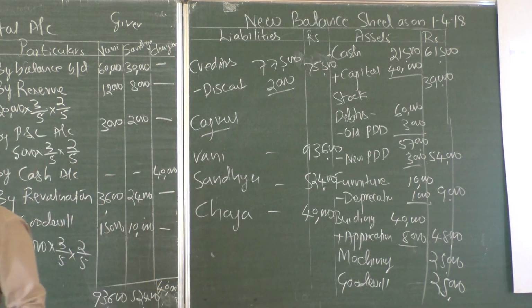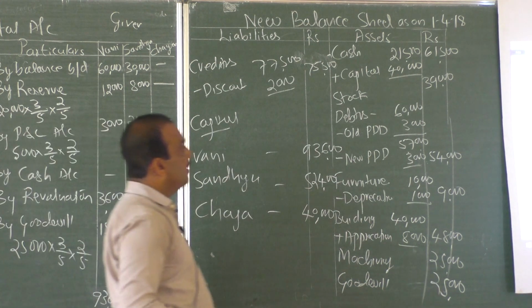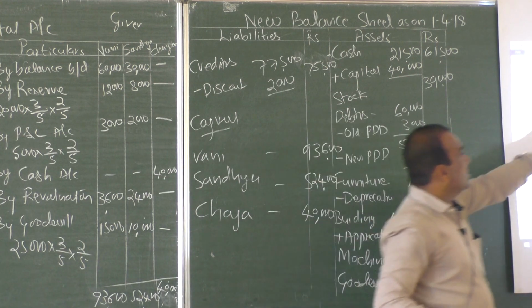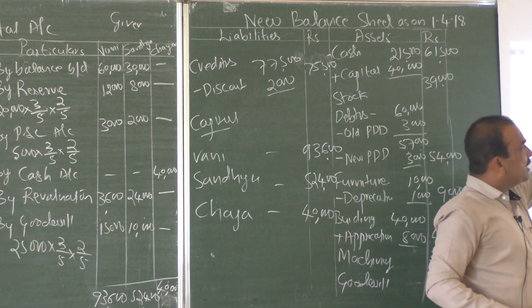So these are the various entries: 93, 61,500, 39, 54, 9, 48, 25. All adjustments are completed. We should not write reserve and profit and loss account because it is distributed to the old partners.